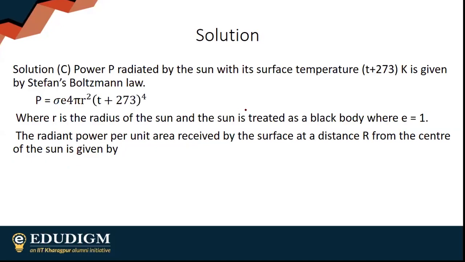So obviously E for a black body is 1, so this cancels out. It is given that the sun is behaving like a black body, which is a very bad assumption, but okay. Radiant power received per unit area, simply divide by the area, 4 pi r square. We'll end up with option C.